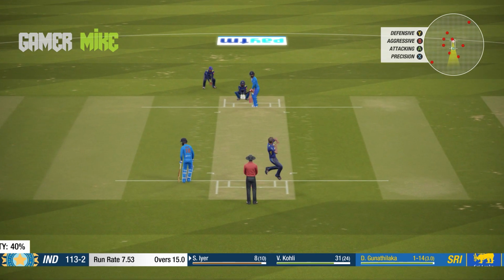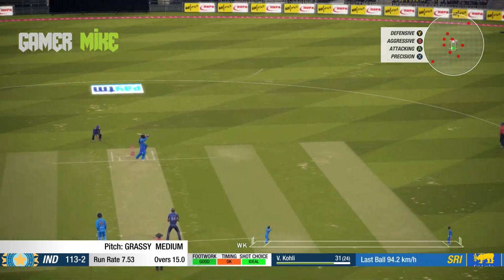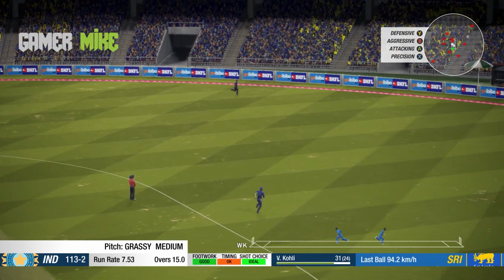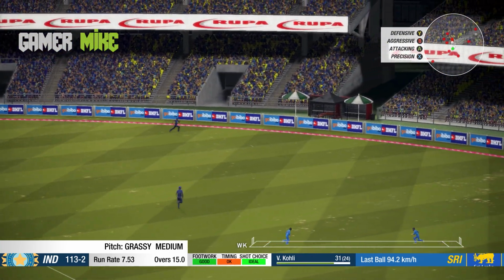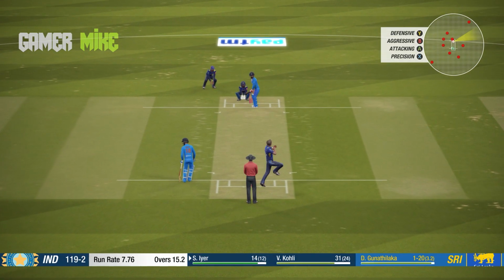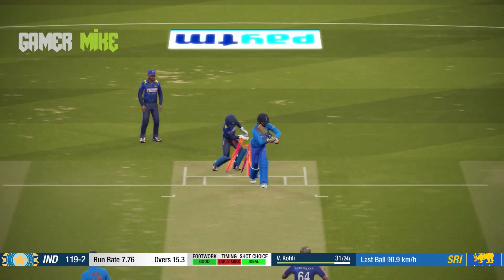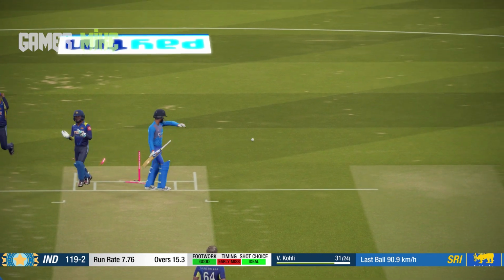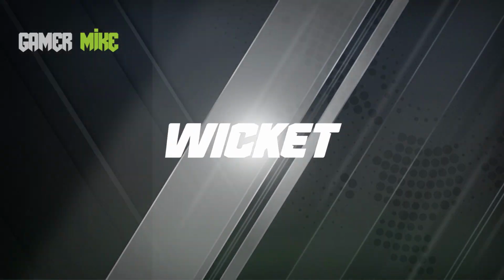And Gunathilaka to Shreyas Iyer. Oh, short pitch delivery. That's a deep fine leg. He won't get there. I guess he won't get there. Yeah, that will be another boundary for Shreyas. And now Gunathilaka to Shreyas Iyer. Another same length delivery, and that's a wicket. That's cleaned him up. Again Gunathilaka this time.